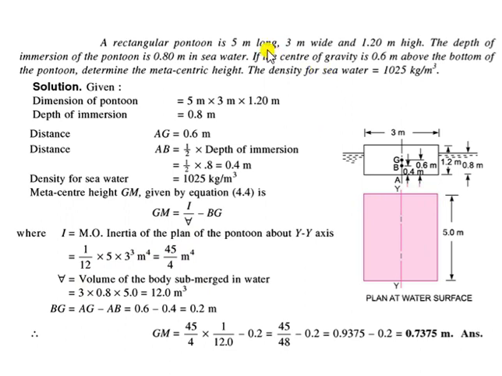And the volume of this body in the fluid, which is also the volume of water displaced, will be 3 into 5 into the height inside the liquid, 0.8. BG we have already calculated, so GM will be I by V minus BG. So this is the metacentric height. It is positive, so we can say it's a stable system.